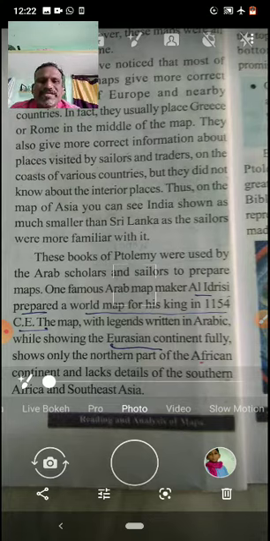See what happened: sailors and traders mostly traveled on the coastal areas of the countries and continents. So they knew only about those places located on the coastal areas of the oceans and seas. They got information about those places only, so the interior information they didn't get.